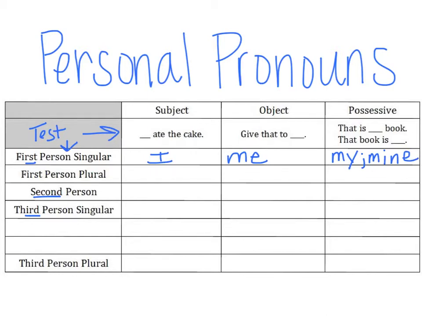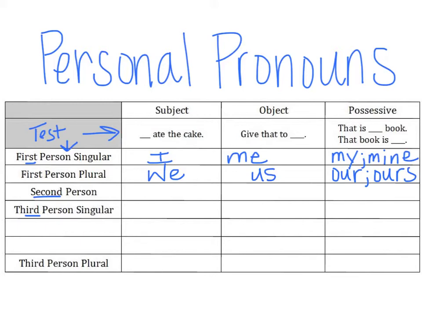Now let's try first person plural. So still first person, but talking about more than one. So blank ate the cake. We ate the cake. Give that to us. That is our book. That book is ours.